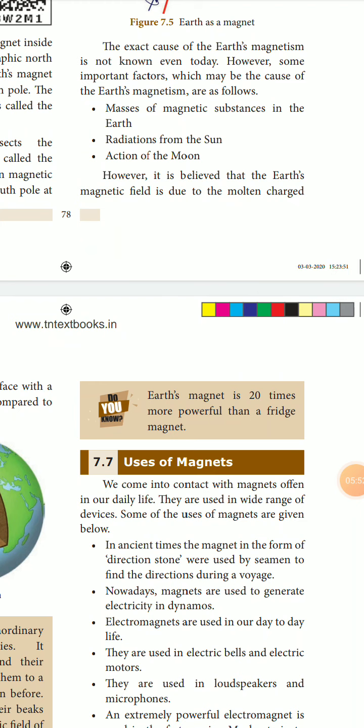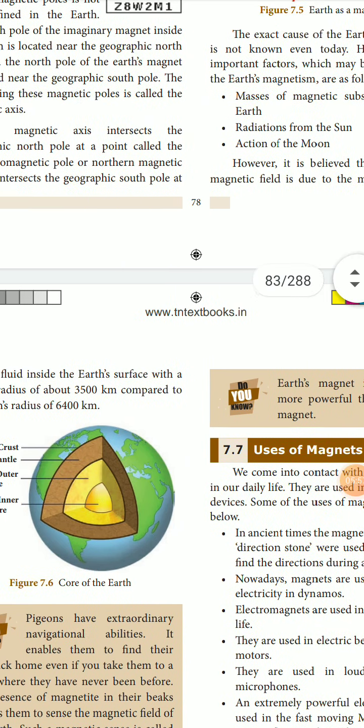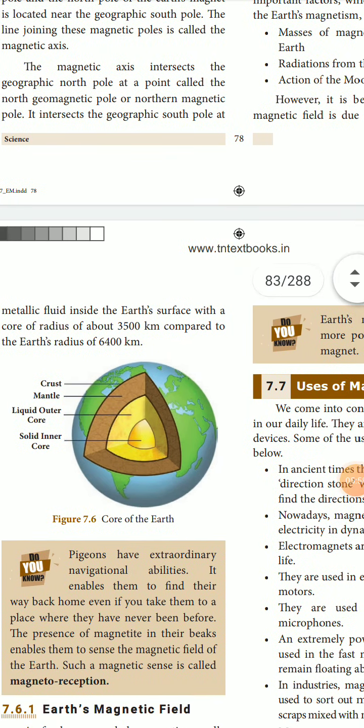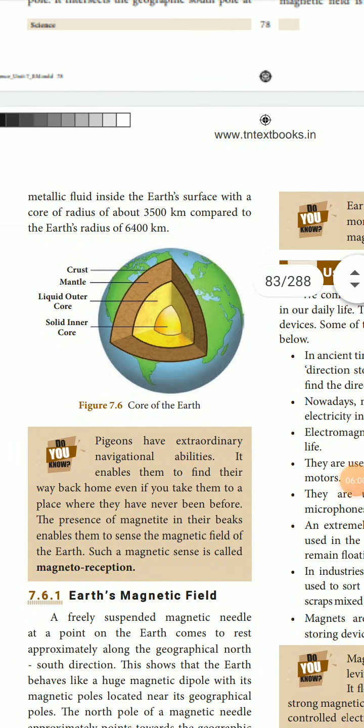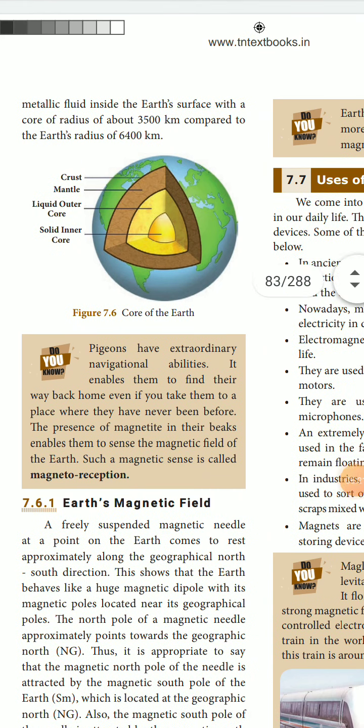It is believed that the earth's magnetic field is due to the molten charged metallic fluid inside the earth's surface with a core of radius of about 3500 km compared to the earth's radius of 6400 km. They are telling the other reason, they are saying because of the metallic fluid inside the earth's surface with a core of radius of about 3500 km. Because of that only the earth is having a magnetic effect.